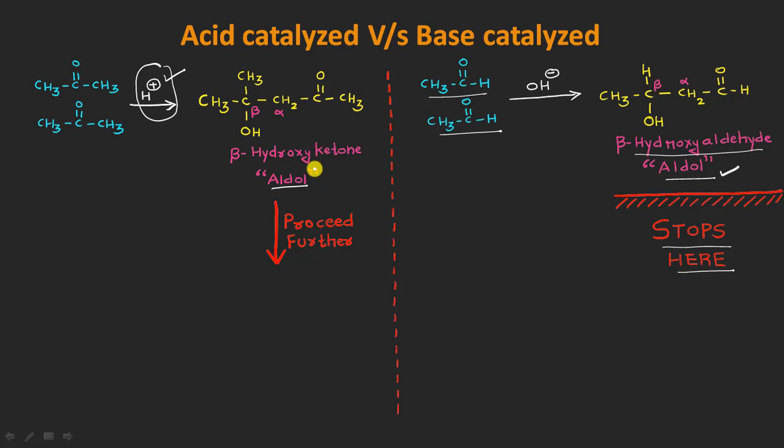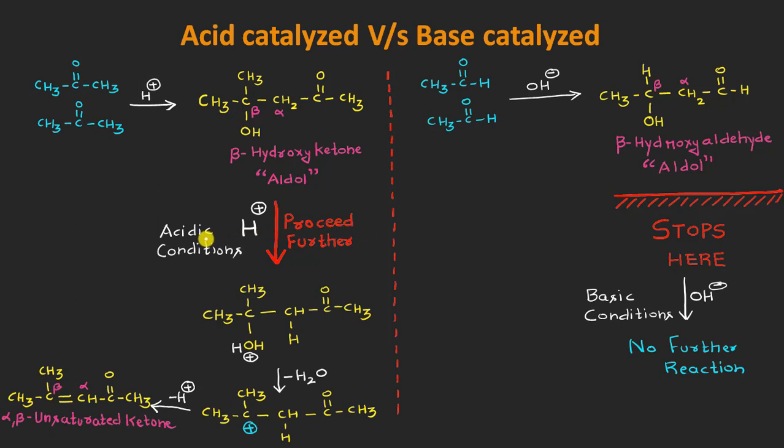So what is going to happen here? Whatever aldol product is formed under acidic conditions will proceed further. The reaction will go further without stopping at this stage. And let us see how this reaction takes place, right? Because you can see the conditions are acidic, in the presence of H positive ions, the hydroxyl group of the aldol product will be protonated in this way, right?